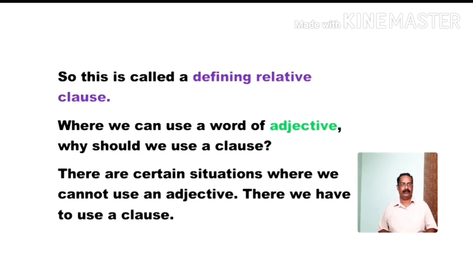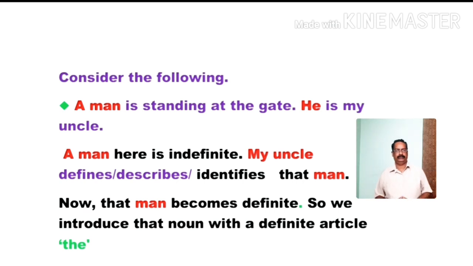Let us see how. Consider the following. A man is standing at the gate. He is my uncle. Which man? "A man" here is indefinite. Which man he is, I did not tell you clearly. So later I said, my uncle. He is my uncle. Now it is clear. The man who is standing at the gate is my uncle. Now the man is identified or defined.